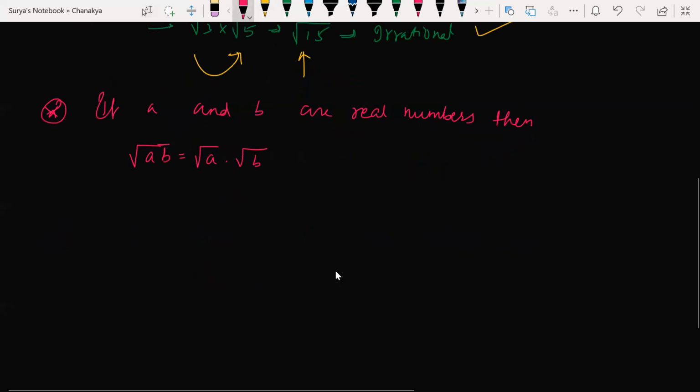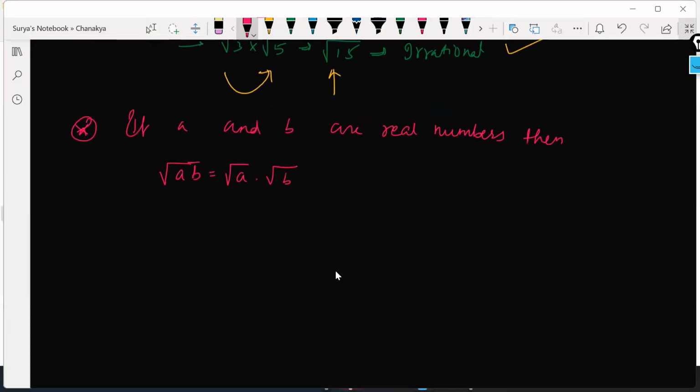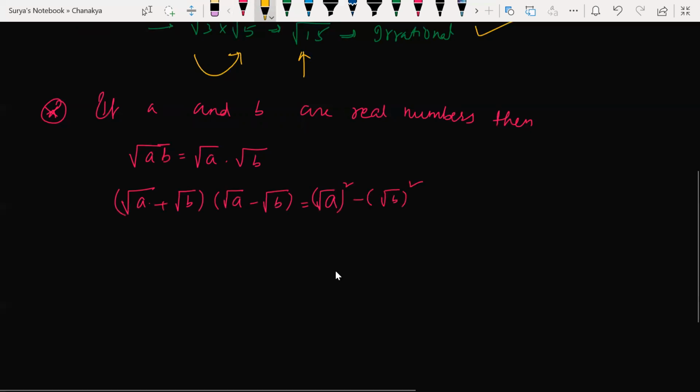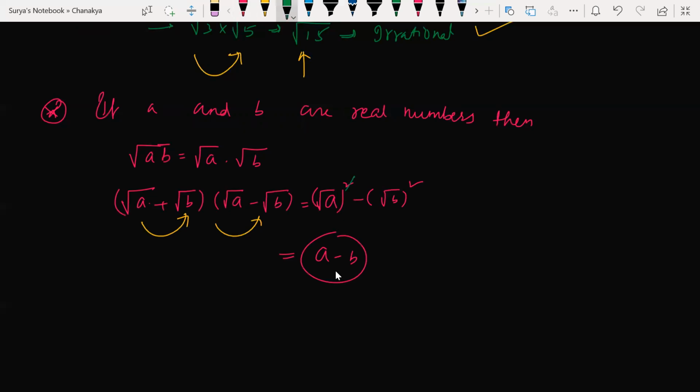You know that, right? Now, if I write root A plus root B into root A minus root B, this can be written as root A whole square minus root B whole square. Isn't it looking like the identity A plus B into A minus B? So from this, what can I write? A minus B. How A minus B? The square and the root will get cancelled, so I'll be left with A minus B. Okay. So this is how.